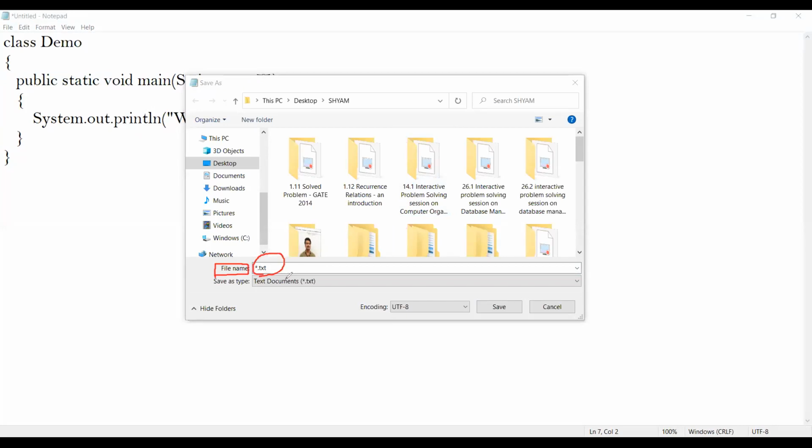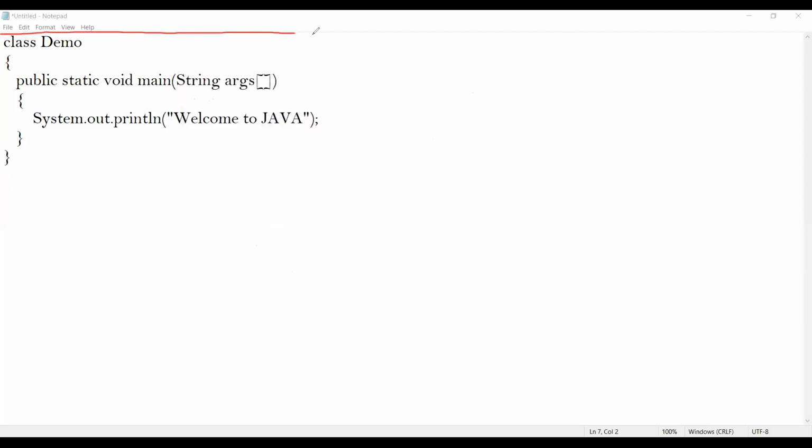Now we shall see how to specify a file name for a Java program. I've written this program, and I need to save it.